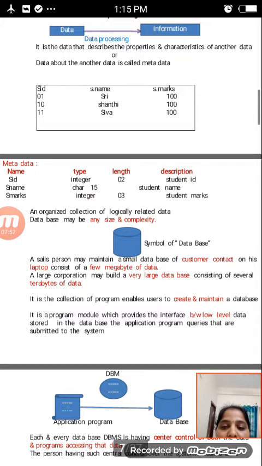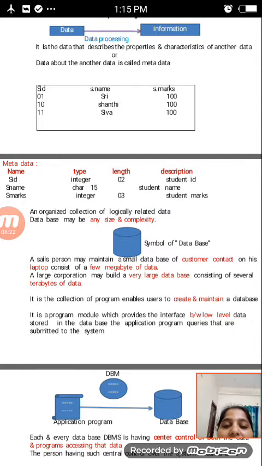Metadata means a name, a type, a length, and a description. SID is an integer, S name is a character, and S marks is an integer.